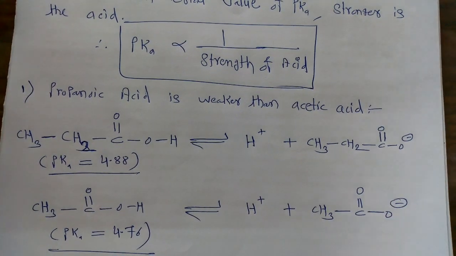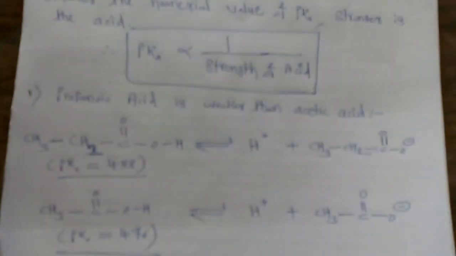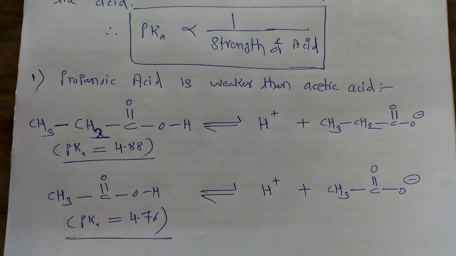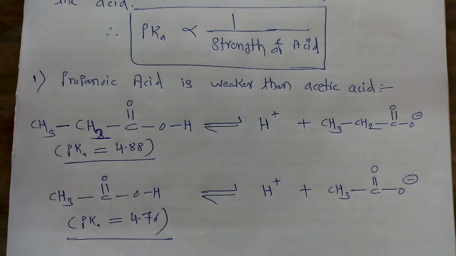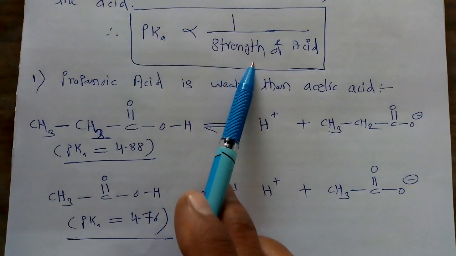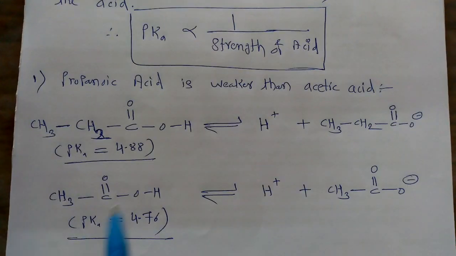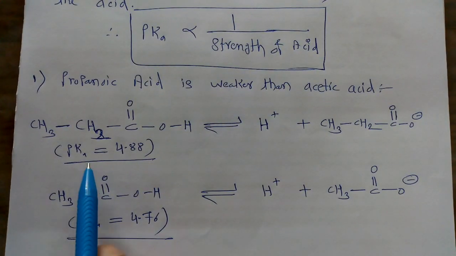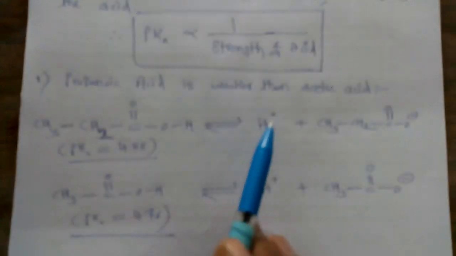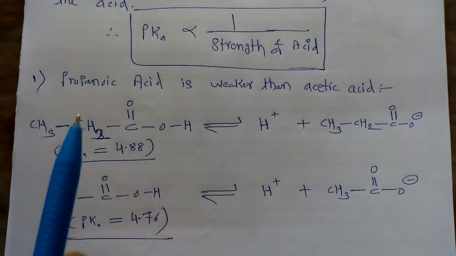Now we know very well that whenever we compare the acidity of two different organic acids, we have to take into consideration their pK values. We know the relationship between pK value and the strength of acid. As the value of pK is smaller, that acid is the stronger acid. Among these two acids, the pK value for acetic acid is lower, and that's how we can say that acetic acid is a stronger acid than propanoic acid.